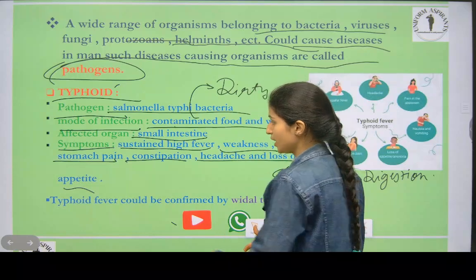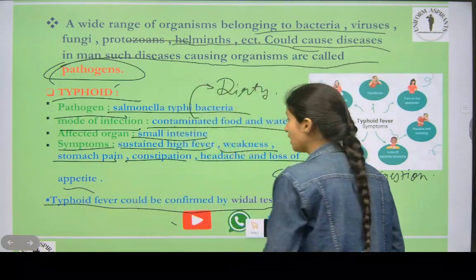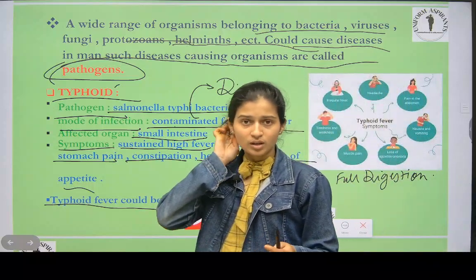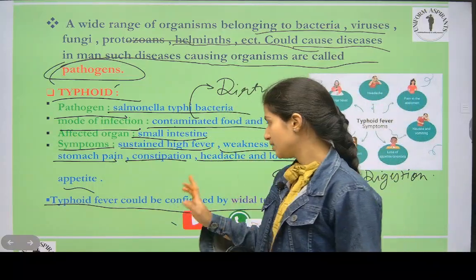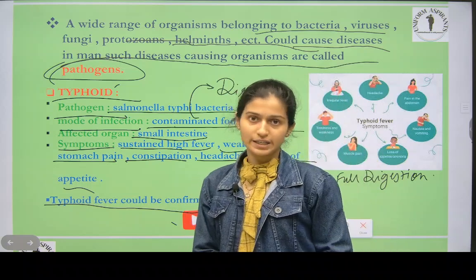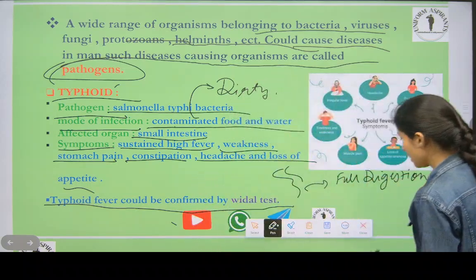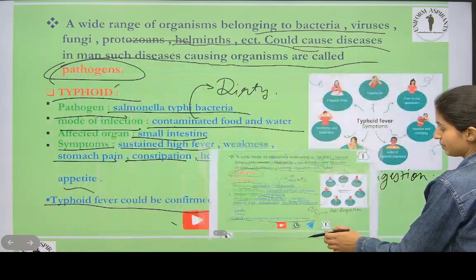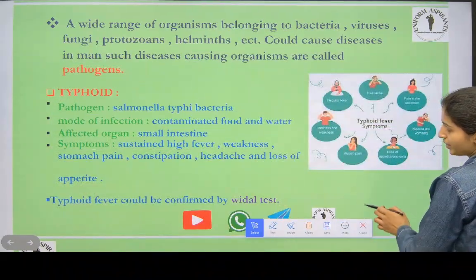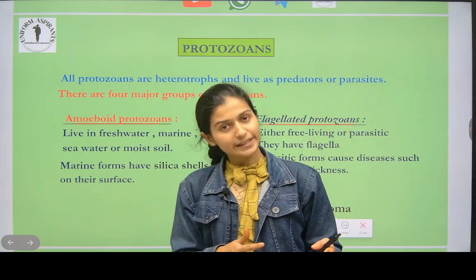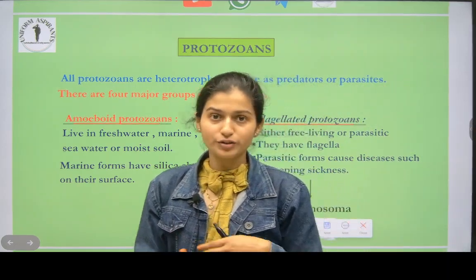Typhoid fever could be confirmed by the Widal test. This test is carried out, and because of it you can confirm that it is typhoid fever. Remember this test. Typhoid affects the small intestine. You also have to remember which bacteria affects which organ of the human body.